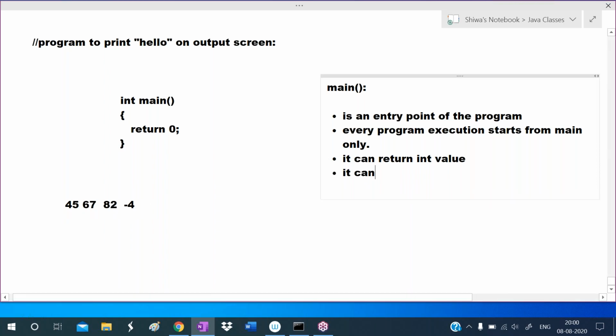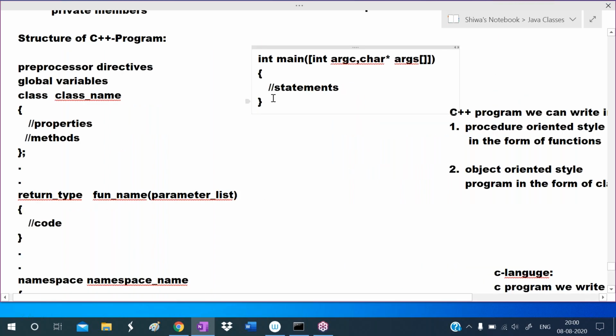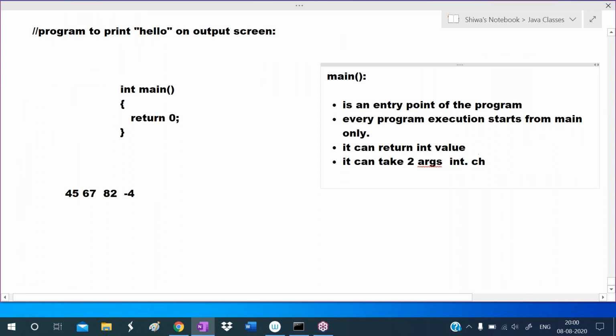Okay, it can take arguments. It can take two arguments. The things we write in the parentheses are called arguments. The first one is integer type, and the second one is a character pointer array, that is, a character string array. Character pointer array means string array. So it can take two arguments only. Main can return a value, main can take two arguments, it is the entry point of the program, and every program execution starts from main only.